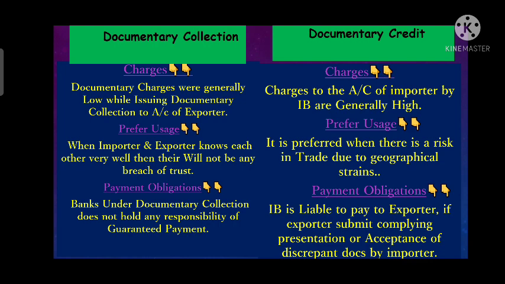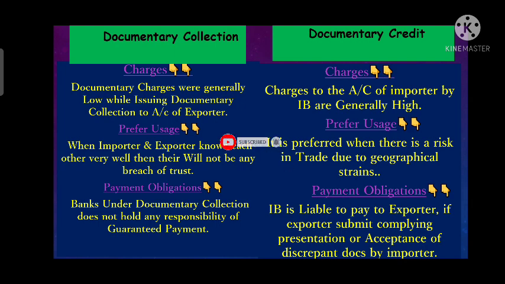So in documentary collection there are low charges while issuing, whereas in documentary credit the charges are generally high if you compare it with documentary collection. In documentary credit the charges are calculated on the basis of the proportion of the value of that LC. The higher the value of the LC, the higher the charges will be.